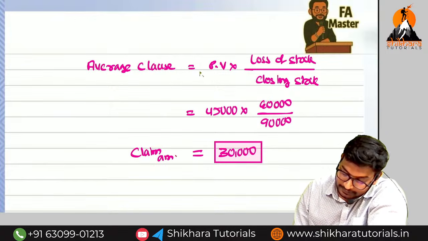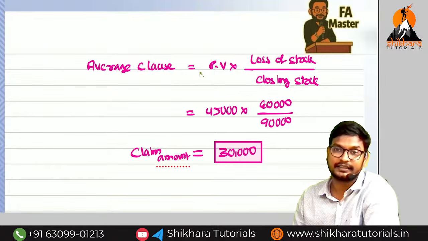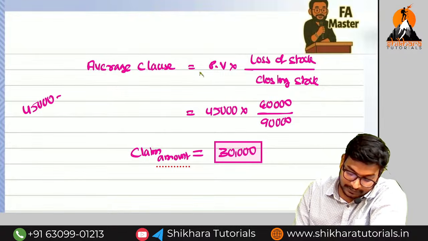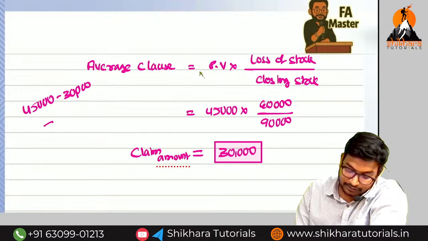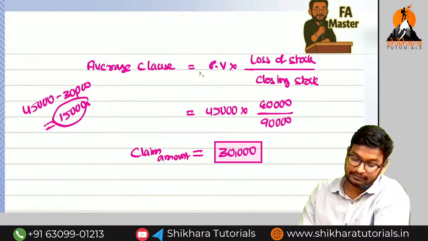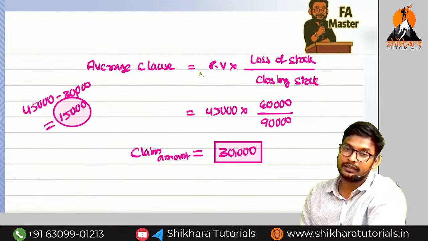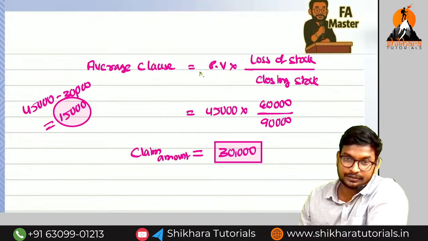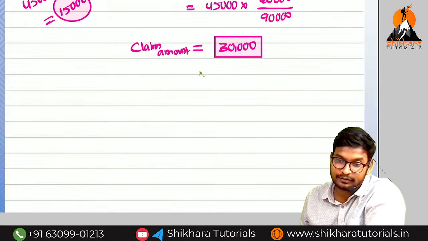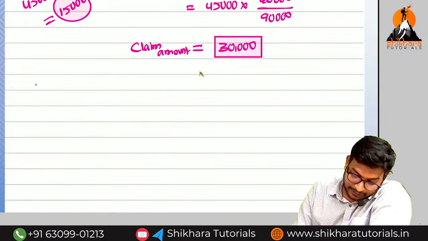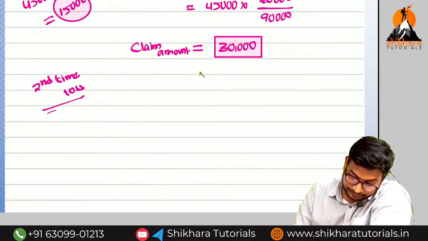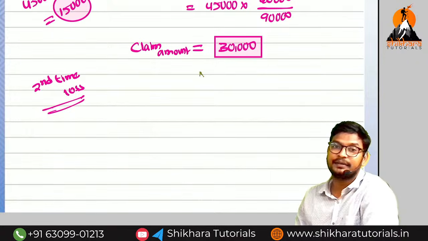While considering the second time loss of stock, how much policy value do we need to consider? So 45,000 of the policy minus 30,000, because already we have got the claim. What is the next time policy value? The next time policy value is 50,000. We also have a second most important point to discuss. So first time claim was completed. Is there any doubt up to here? No. Now we are going to see the second time loss.